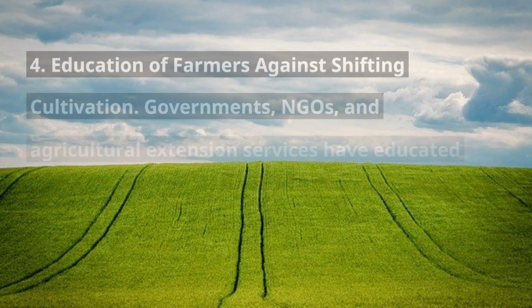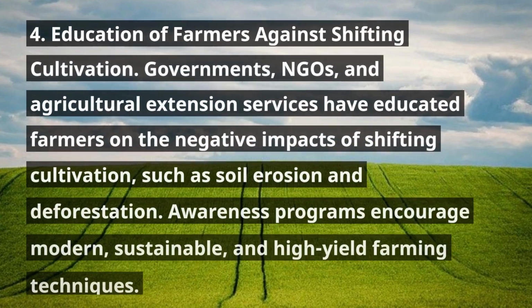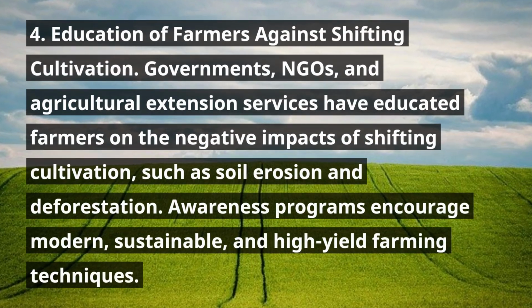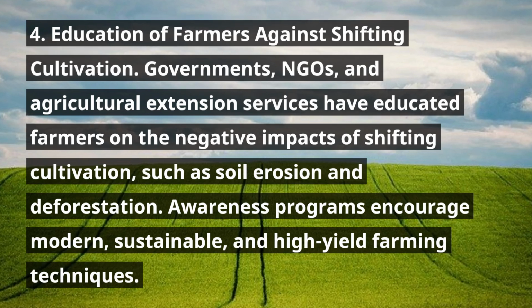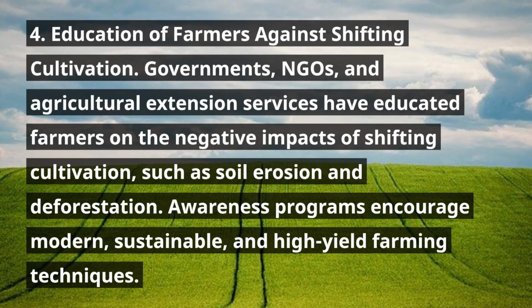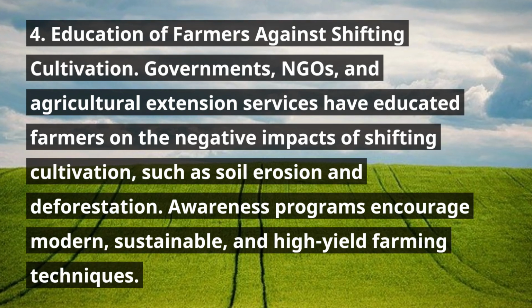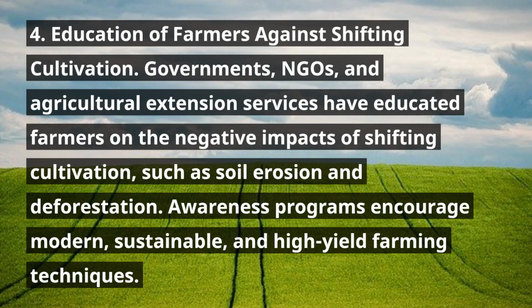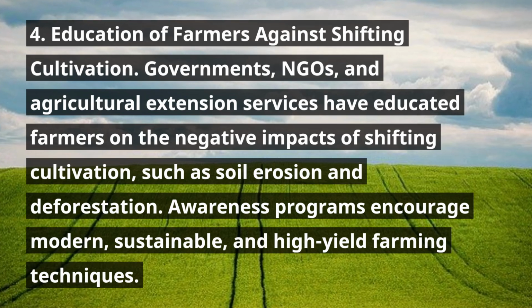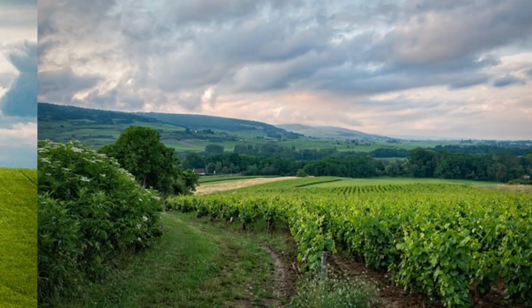4. Education of farmers against shifting cultivation. Governments, NGOs, and agricultural extension services have educated farmers on the negative impacts of shifting cultivation, such as soil erosion and deforestation. Awareness programs encourage modern, sustainable, and high-yield farming techniques.